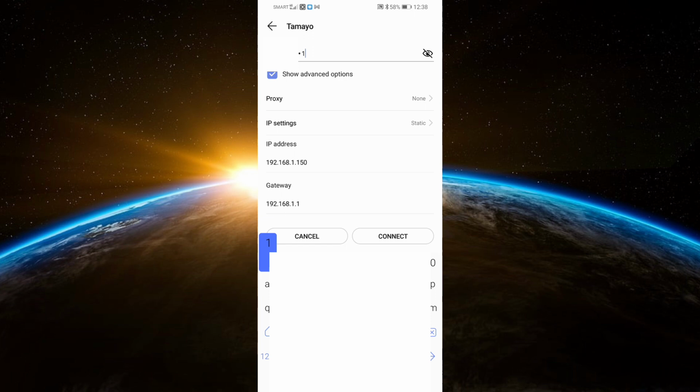And that's it! You've learned 3 methods to fix your phone's internet connection.